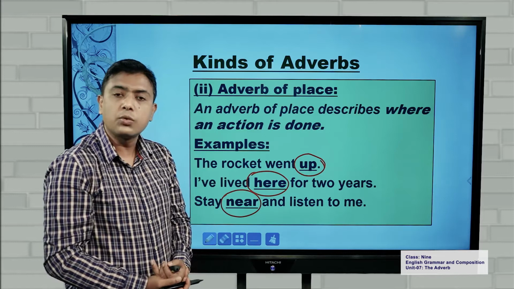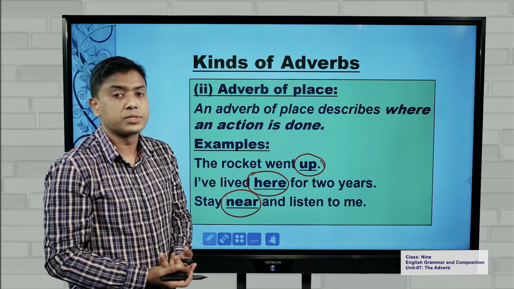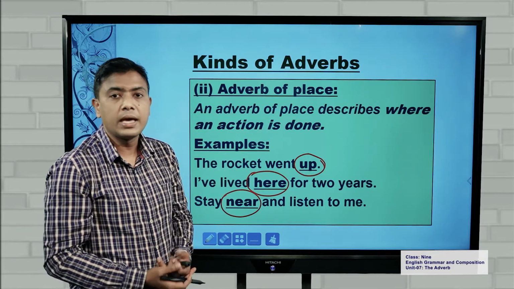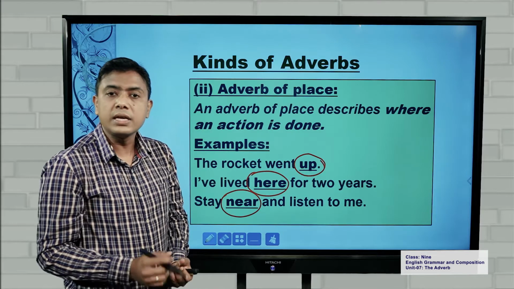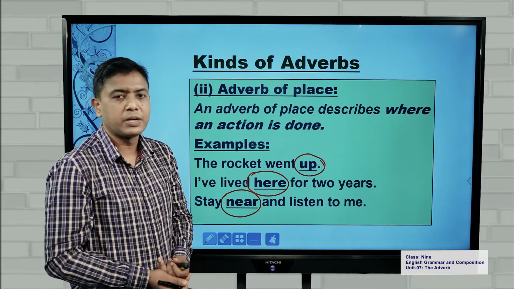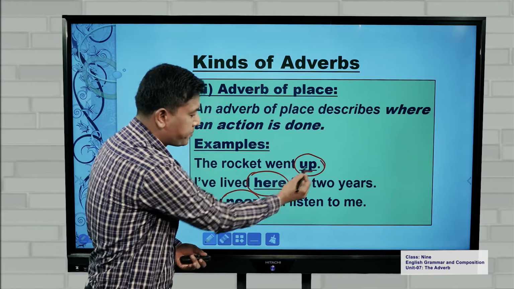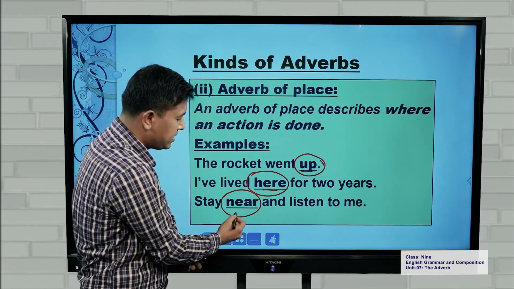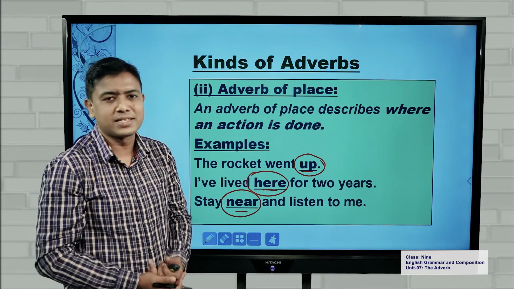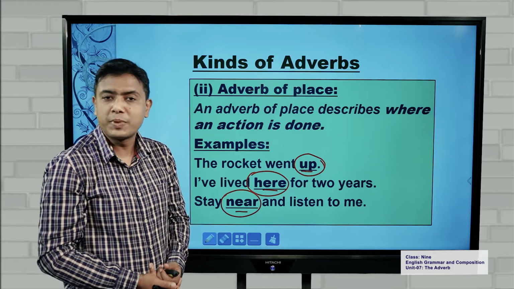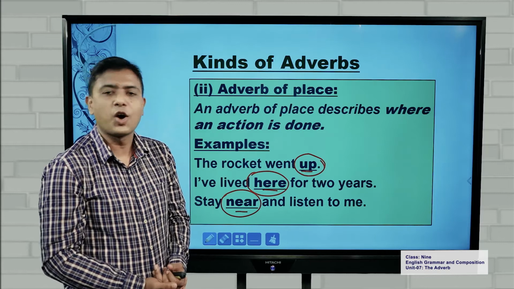Now let me clear one more thing, that names of places are nouns. Now what is the difference between a noun and an adverb of place? The thing is, a noun is the name of a place, but adverbs are places but not names. There is no place named up. There is no place named here, near. These are the places, but these are not the names of places. So they are talking about places, but not the names. That is why they are adverbs of place.